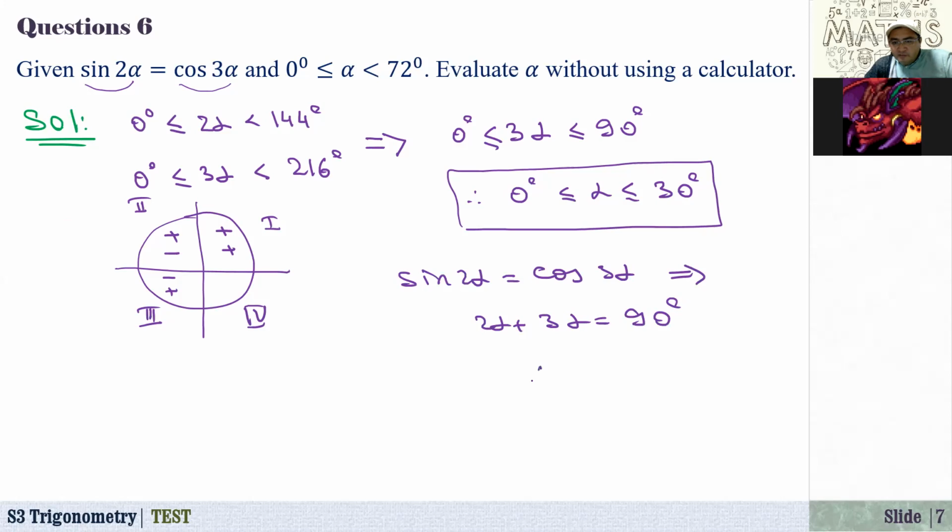Now from here, we can get what is alpha. Alpha is equal to 90 over 5. That's equal to 18 degrees. So under this condition, this alpha must be equal to 18 degrees.